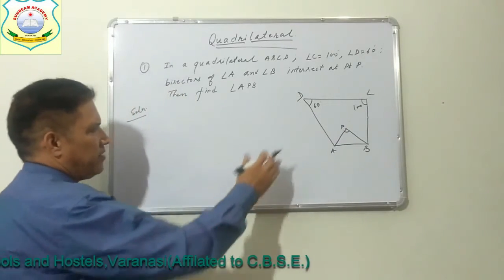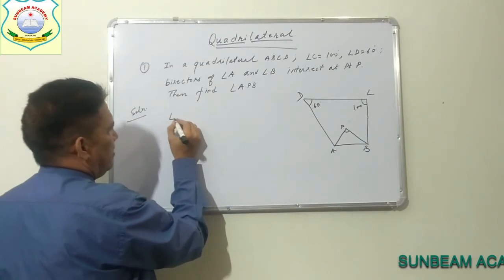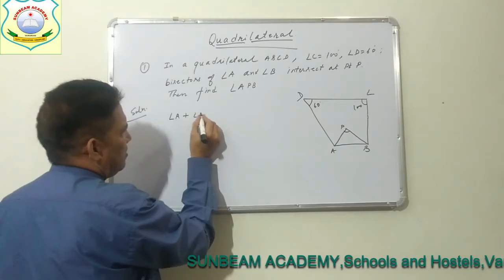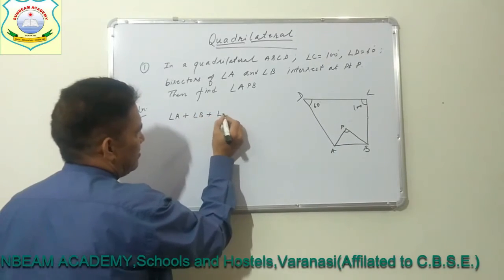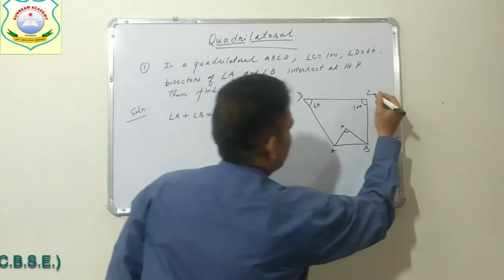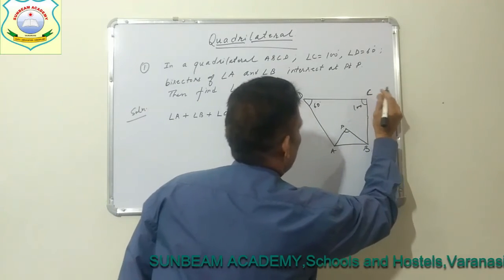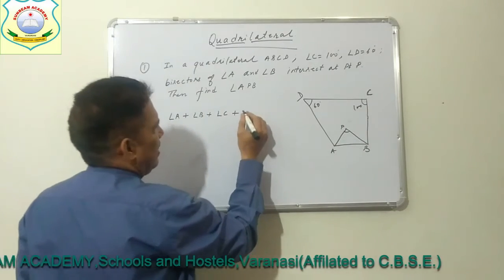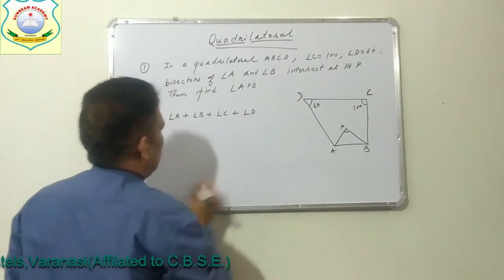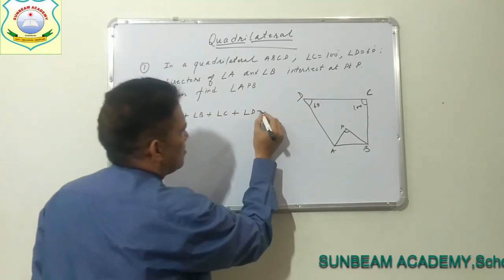So first I am writing what is given here. Angle A plus angle B plus angle C plus angle D is equal to 360 degrees.